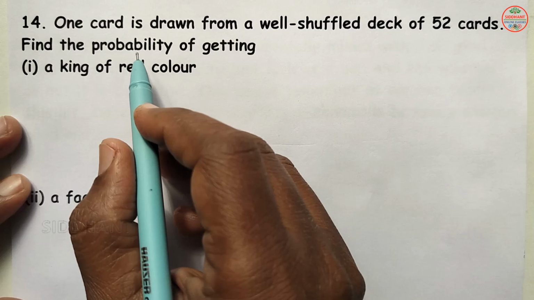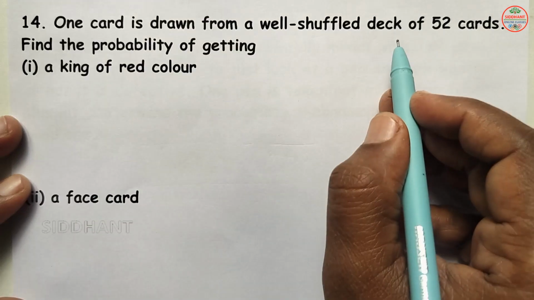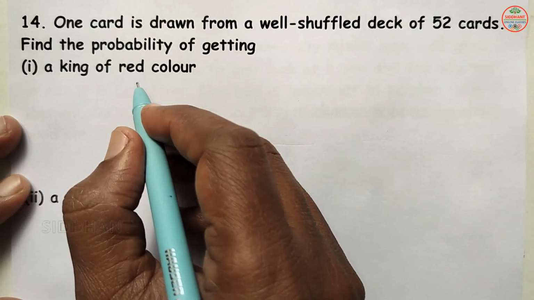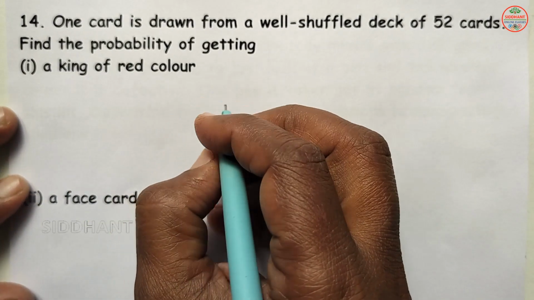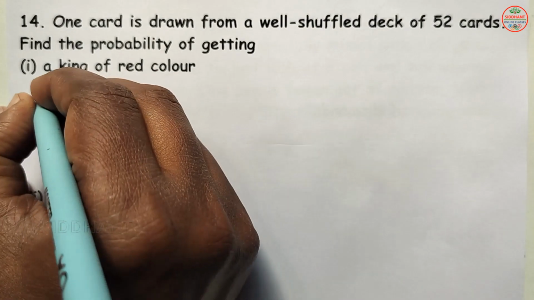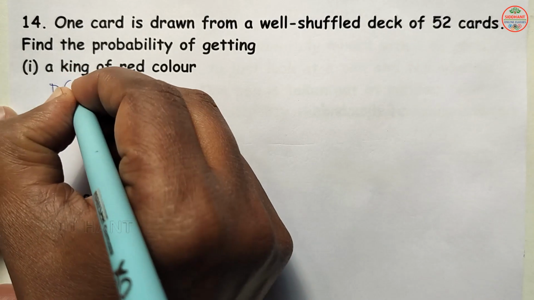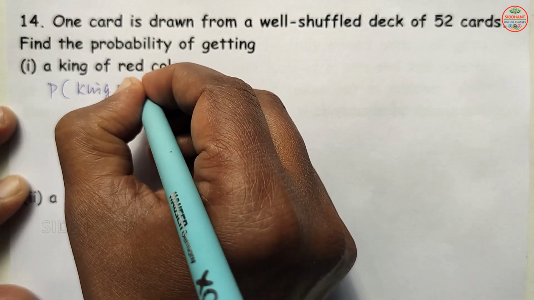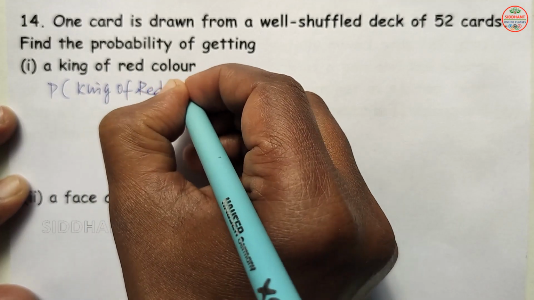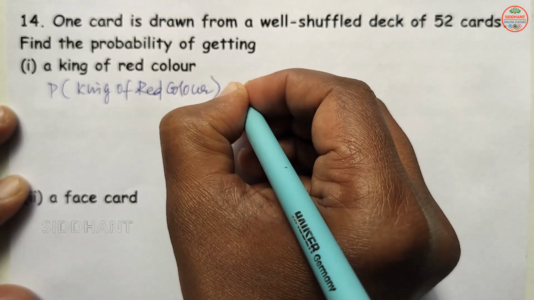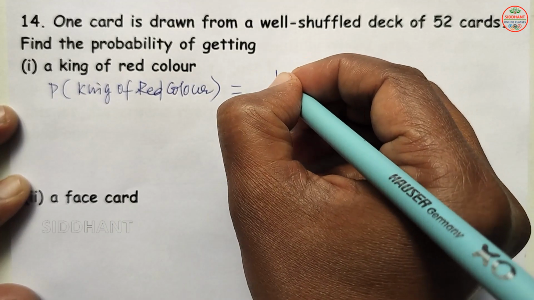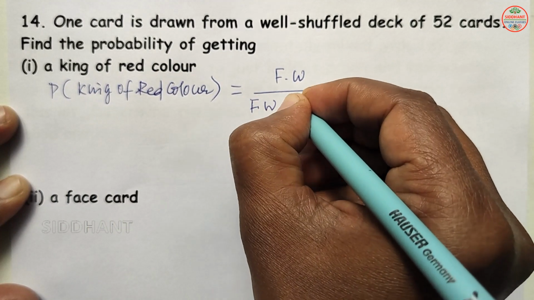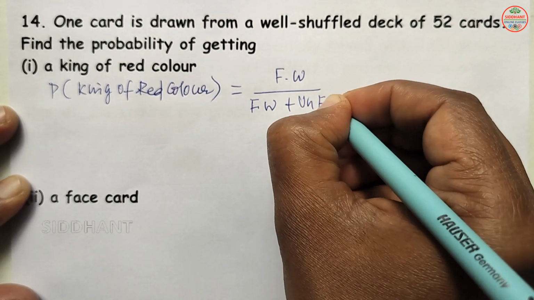Question number 14. One card is drawn from a well-shuffled deck of 52 cards. Find the probability of getting a king of red color here. So question asked, P of king of red color. That will be favorable ways by favorable ways plus unfavorable ways.